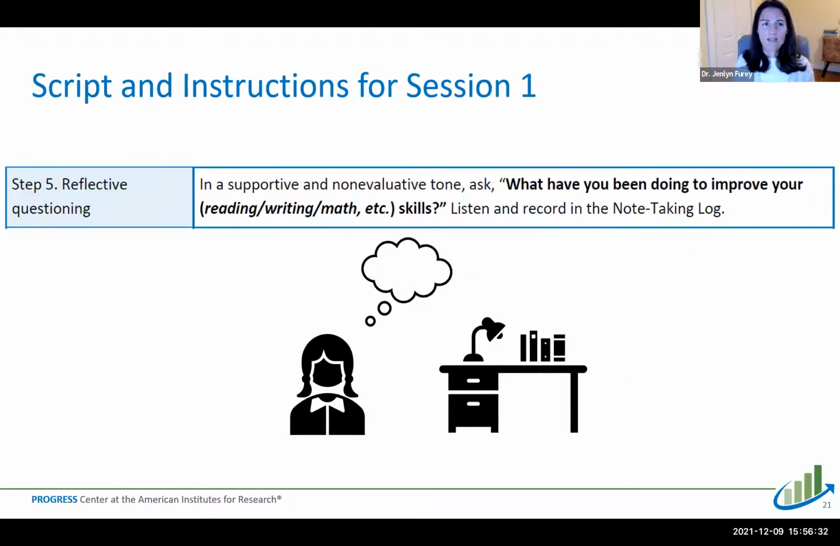So step 5 in the introduction is a quick reflective question. We're going to ask the student, in a supportive and non-evaluative tone, what have you been doing to improve your reading skills, or writing or math skills? You're going to listen to what the student responds and record that in your note-taking log. This is starting the process of reflective questioning, which we expand upon in subsequent sessions. We're prompting the student to think about their academic behaviors inside and outside of school and what they've been doing to improve those skills.